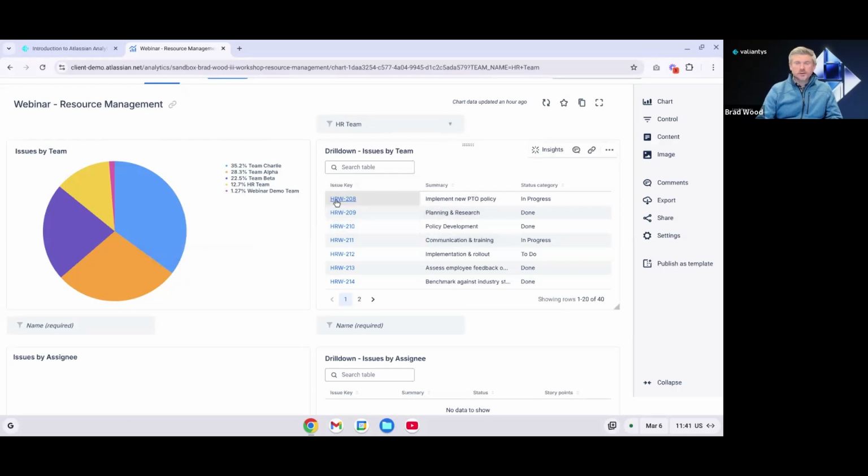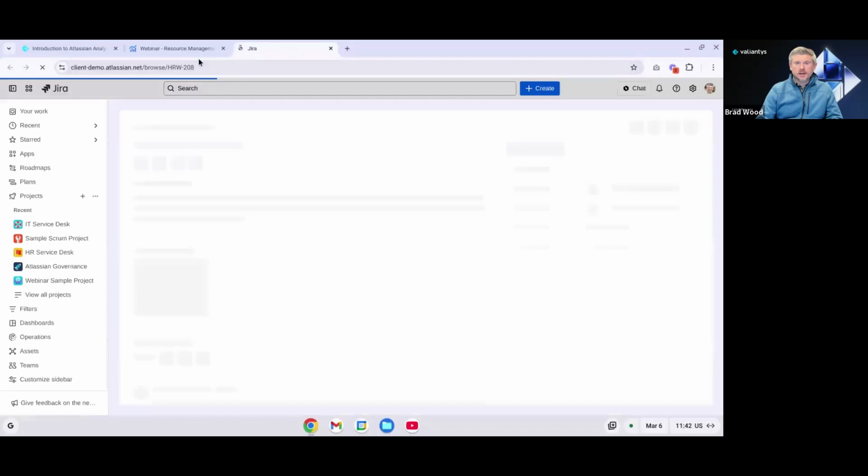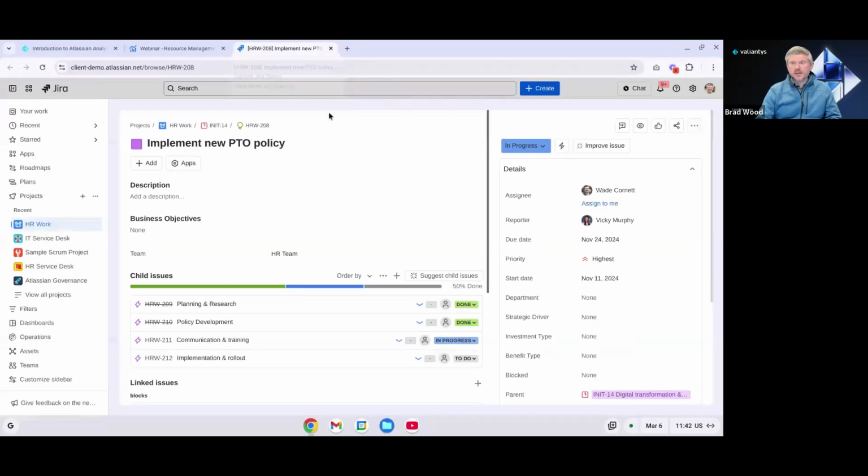And another cool thing we can do that we didn't really touch on earlier is we can actually change our values in our tables to be hyperlinks. So we can see here, if I click on this, it'll actually open the issue in Jira. So that can be a really helpful way to connect the tools as well. And we can see here, here's that issue that is included in our table.